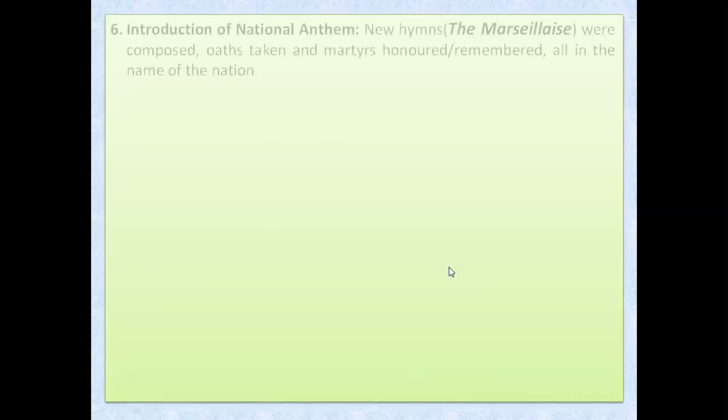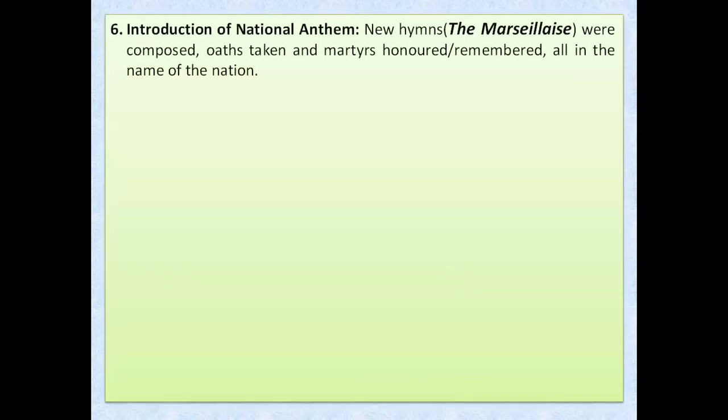Let us move ahead. They also introduced a national anthem, like in India we have the national anthem Jana Gana Mana. National anthem was also introduced in France, and the name of the national anthem was Marseillaise. You might remember that the people who were coming to fight against Austria and Hungary, when Louis XVI tried to contact those two countries to help him, came from all the places of France, and they used to sing this Marseillaise song on the way, and that became the national anthem of the country.